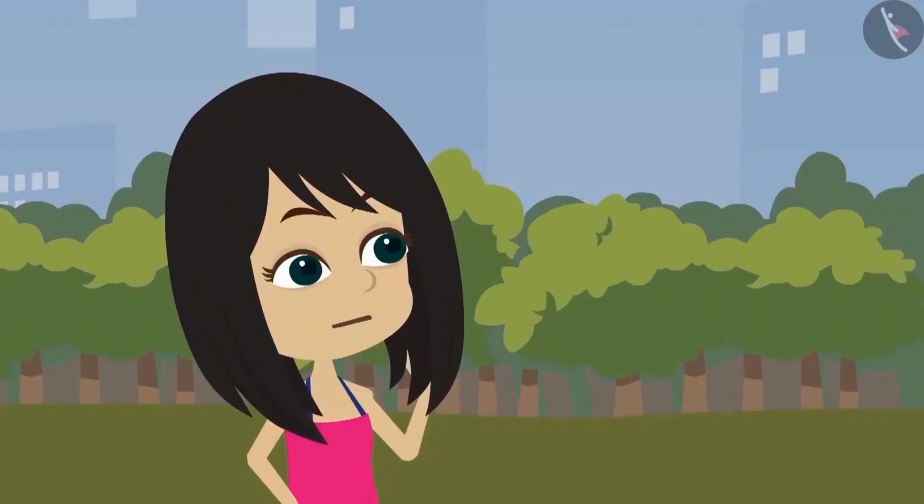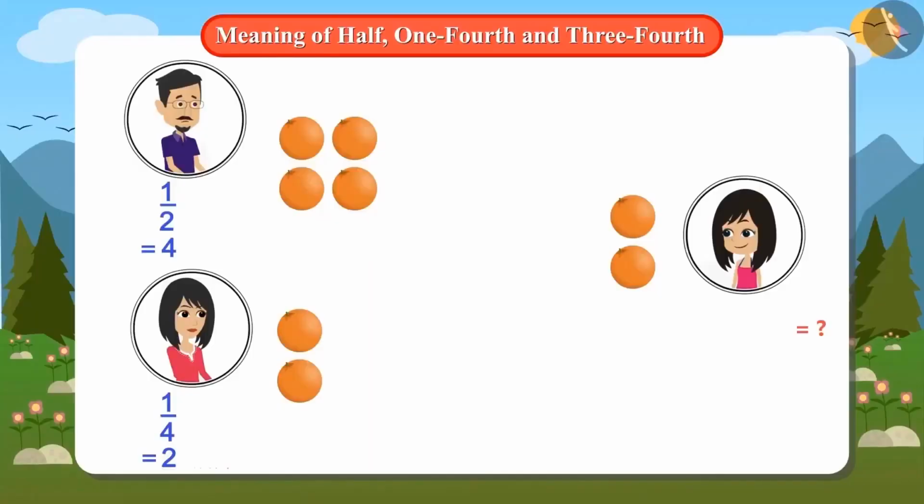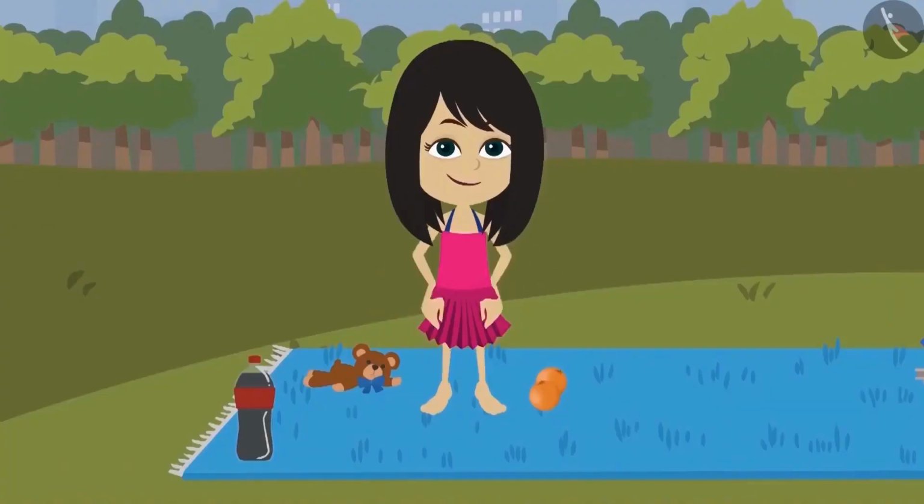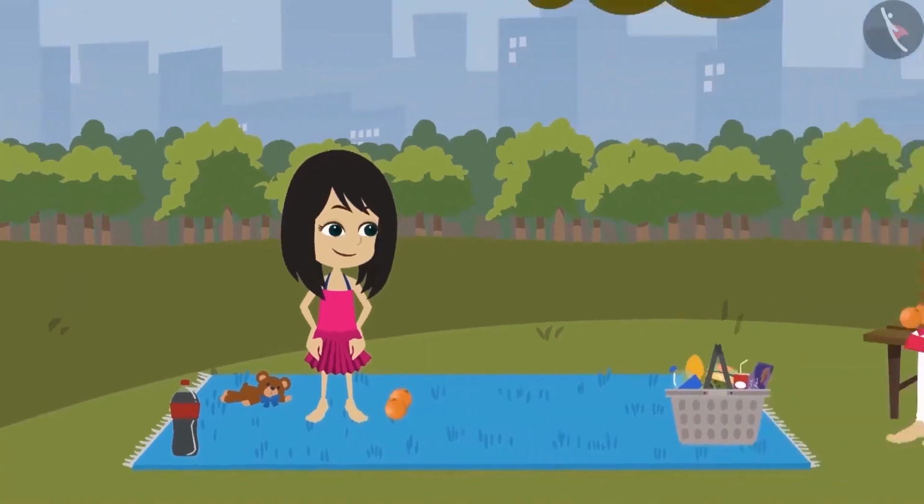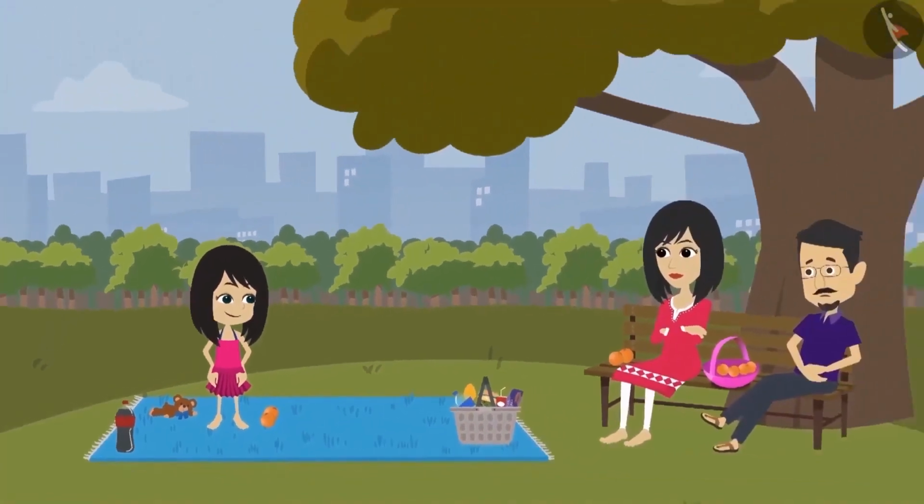But if she has to tell how much of the total oranges came in the share of her mother and father, how will she tell? Can you help Neha find out? How much of the total oranges did Mummy and Papa get?